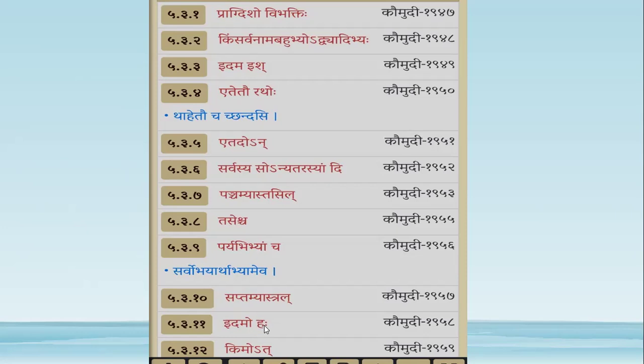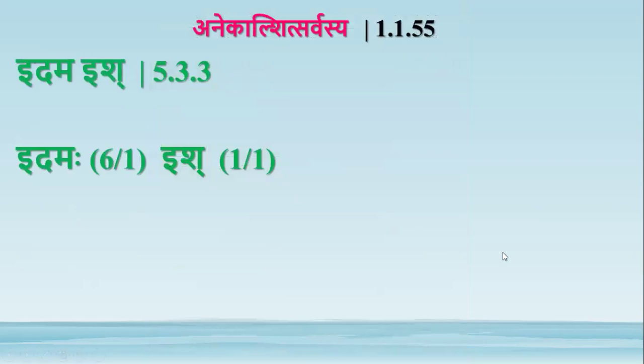This ha is a vibhakti by the sutra Pragdisho Vibhaktihi. So in presence of this vibhakti pratyaya ha, this idam gets the adesha as ish. Idama ish by this sutra. So idamaha ish. Idam is the sthani, ish is the adesha.